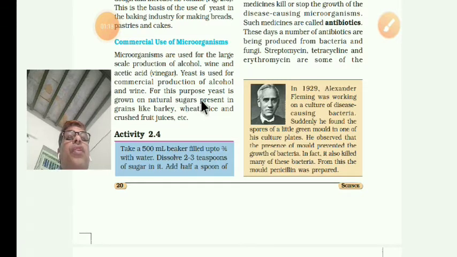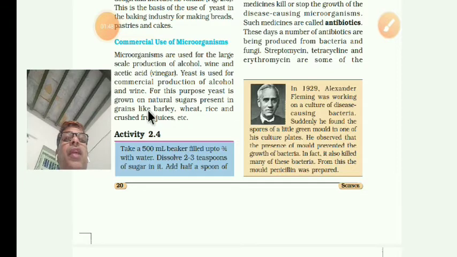How is alcohol produced? For this purpose, yeast is grown on the natural sugars present in grains of barley, wheat, rice, and crushed fruit juices. Crushed means applying violent pressure or squeezing.